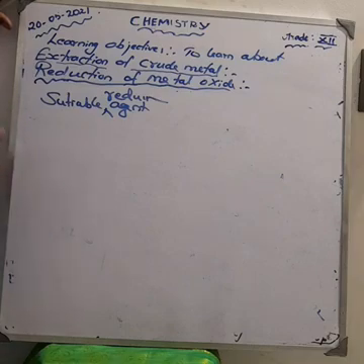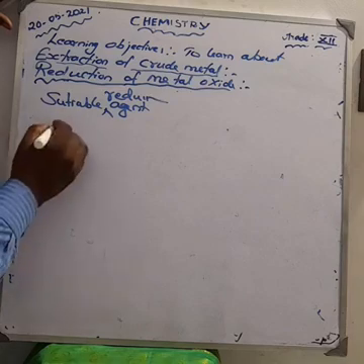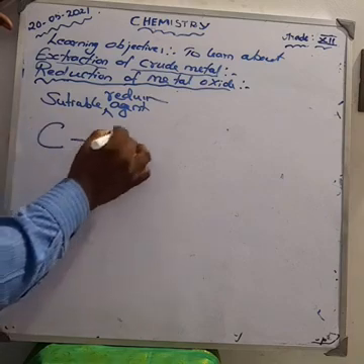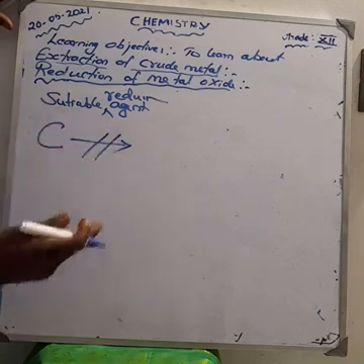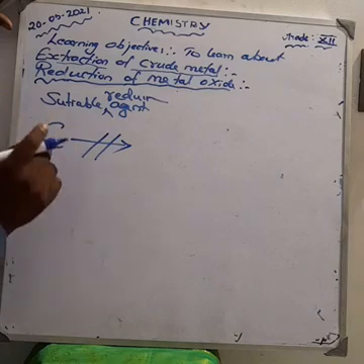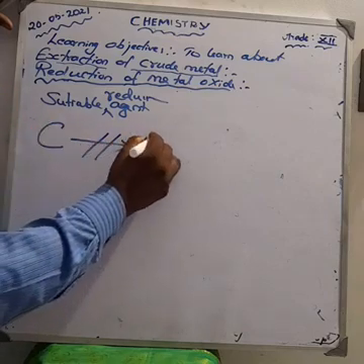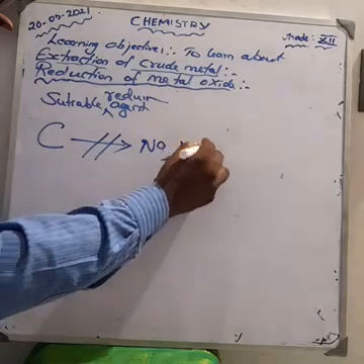The reducing agent depends on the nature of the metal. For example, carbon cannot be used as a reducing agent for reactive metals such as sodium, potassium, aluminium. Don't forget that.